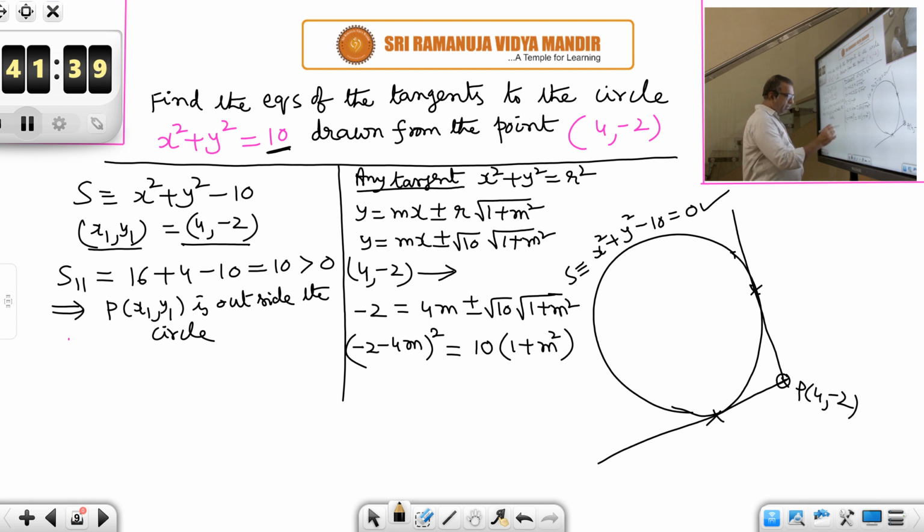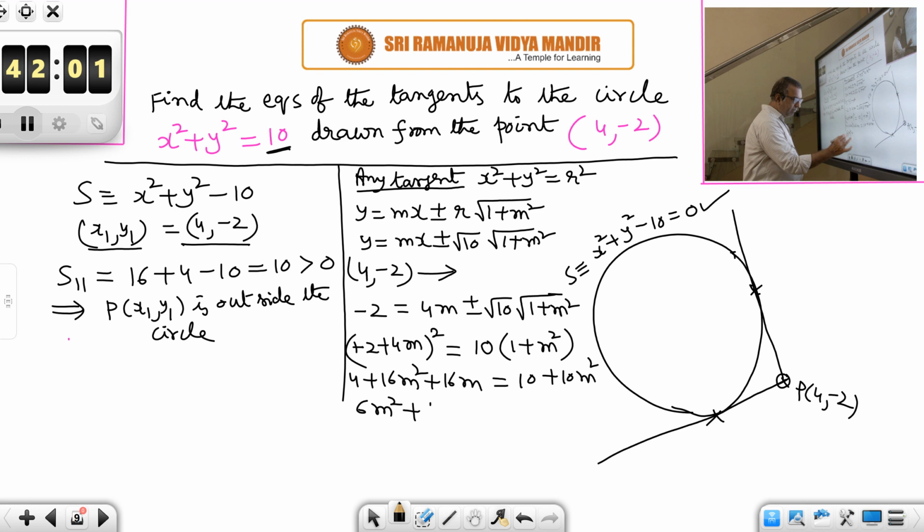Here minus 2 minus 4m whole square can be written as 2 plus 4m whole square. So 4 plus 16m square plus 16m is equal to 10 plus 10m square. Taking all the terms to the left side, you will get 6m square plus 16m minus 6. Dividing by 2, you get 3m square plus 8m minus 3 is equal to 0.